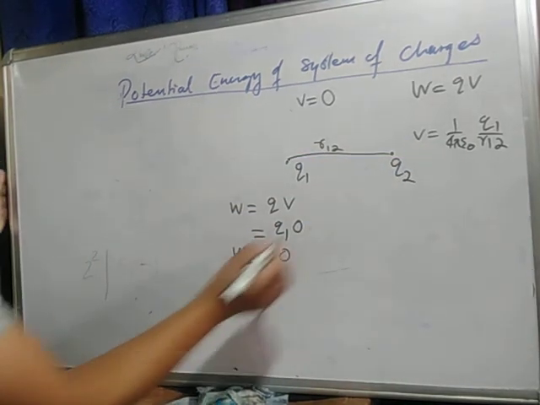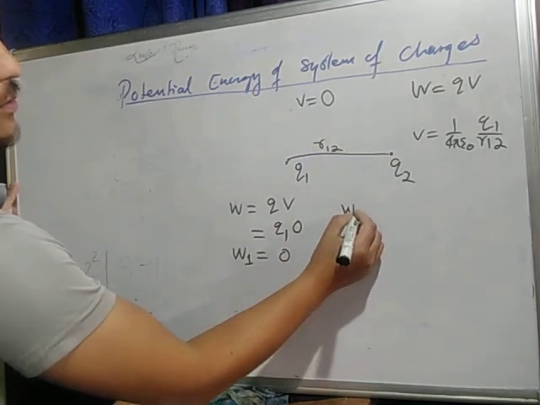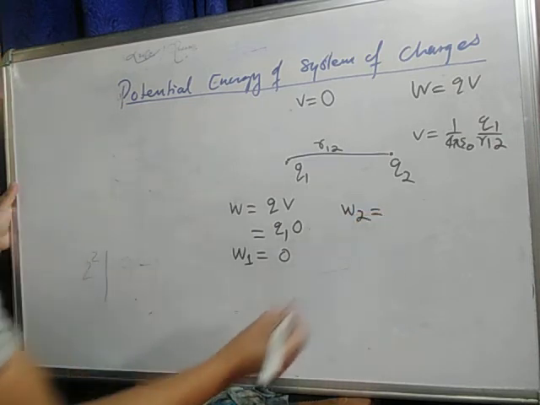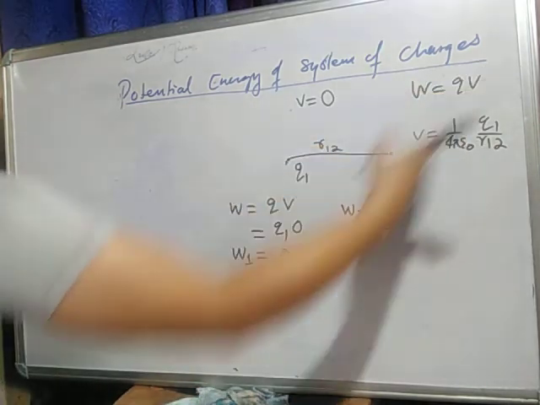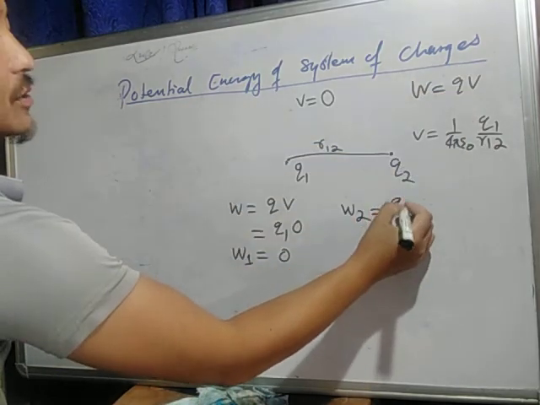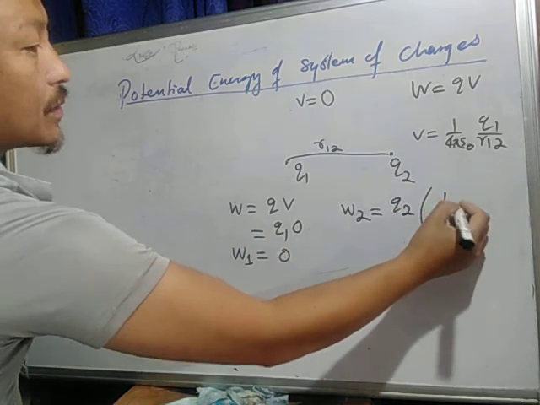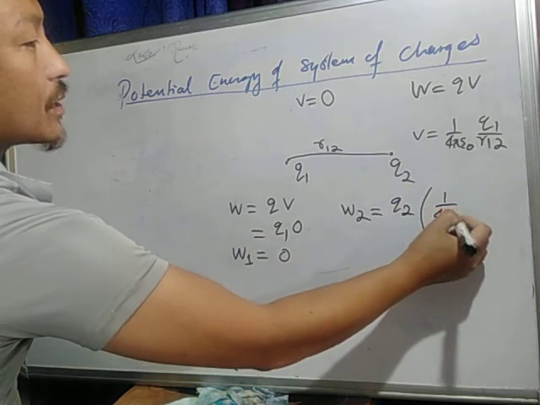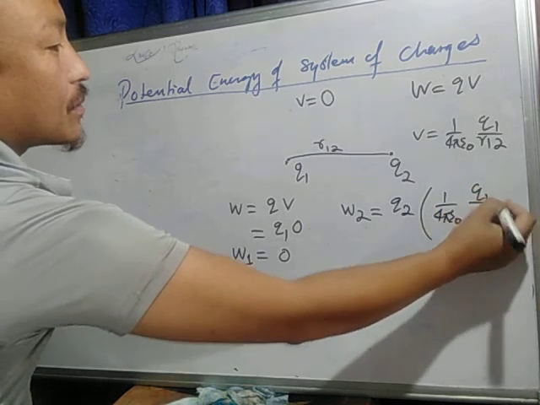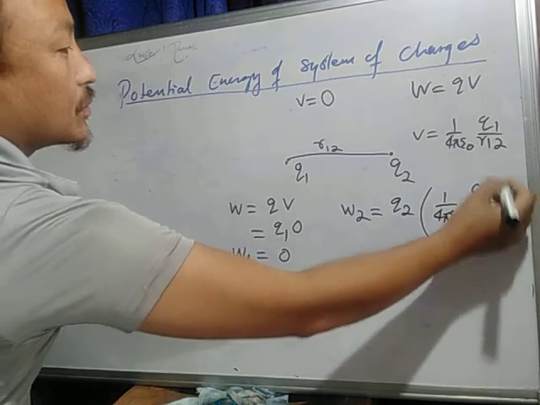So let us say this work is your W2 equals to how much? QV. Q how much? Q1, sorry, Q2 charge. V how much? 1 by 4 pi epsilon naught Q1 by R1 2.